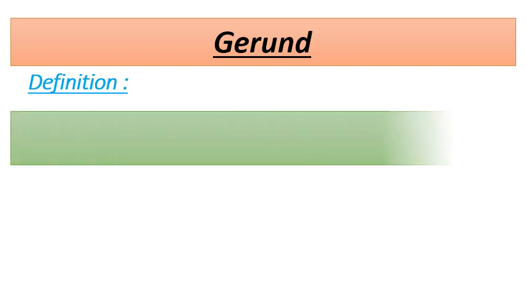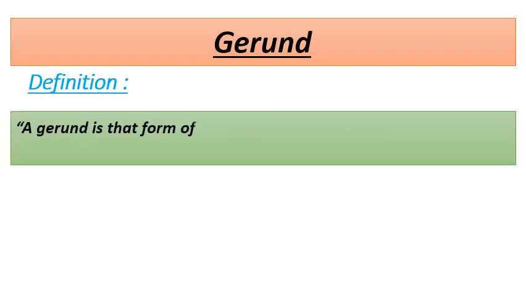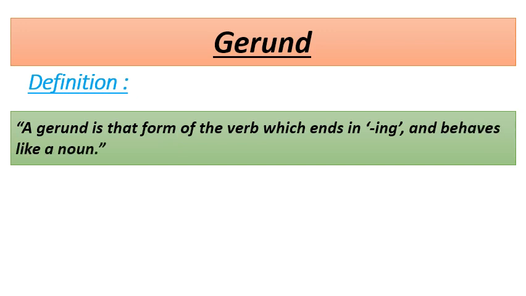First of all, let's see what is the meaning of gerund. A gerund is that form of the verb. I repeat it again, a gerund is the form of the verb which ends in ing and behaves like a noun. In a simple way, we can say that a gerund is a noun made from a verb by adding ing at the end. We can use a gerund as the subject, as the complement or the object of a sentence.